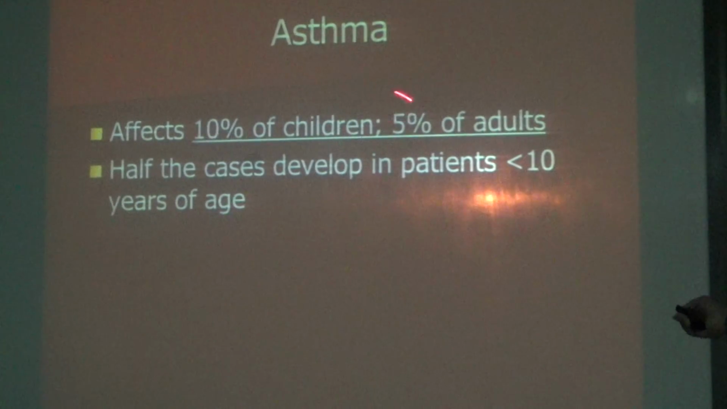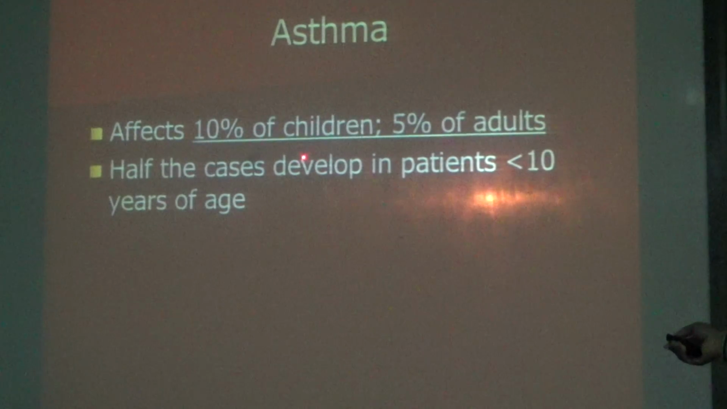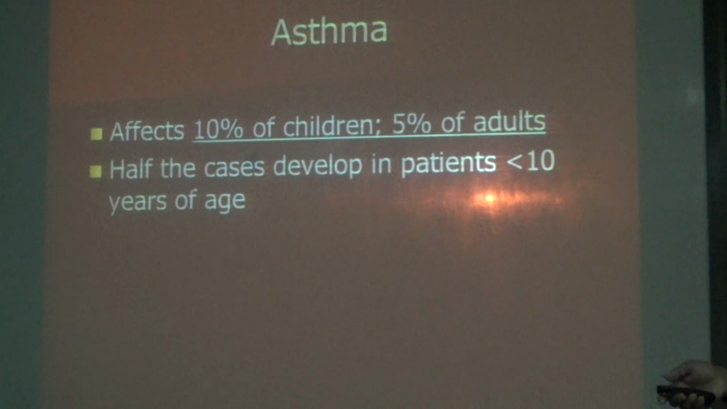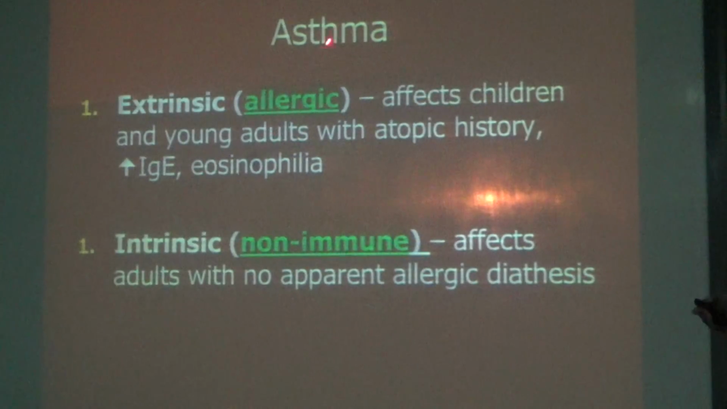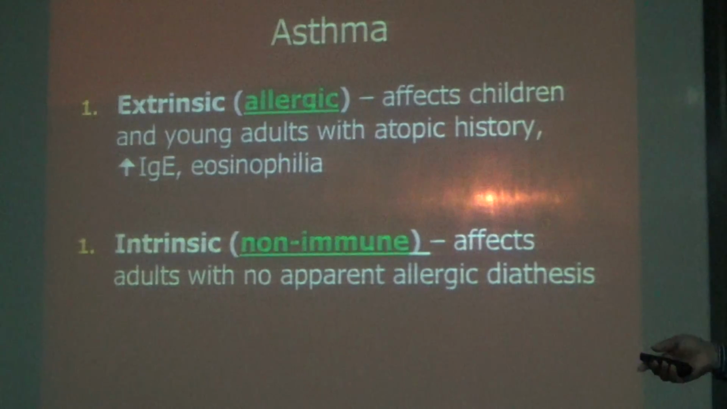Next, asthma affects 10% of children and 5% of adults. Half of the cases develop in patients less than 10 years of age. Two types are there, extrinsic and intrinsic. Extrinsic is allergic asthma. Intrinsic is non-immune, with patients having less immune factor.